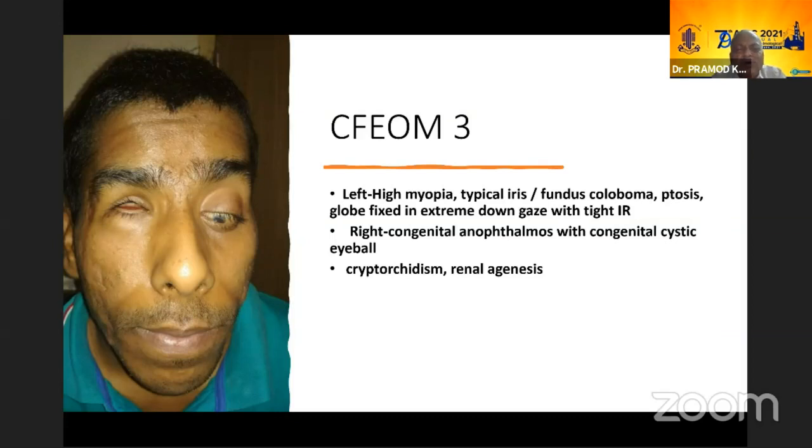And he also had cryptorchidism and renal agenesis. We did his IR recession, large recession, and still he did not improve too much. So these are very difficult presentations. They could be in one eye, or in this case, he has one eye that is enophthalmic and with a cystic eyeball.